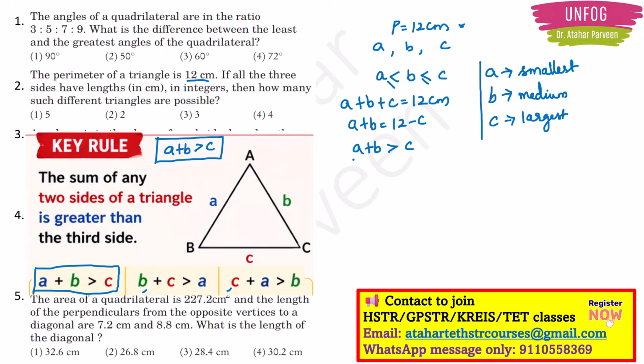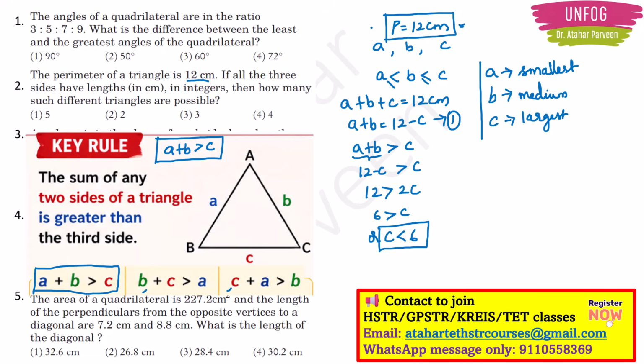In place of a plus b, I will write 12 minus c from equation 1. So 12 minus c is greater than c, or 12 is greater than 2c, or 6 is greater than c, or c is less than 6. So another condition we have got to make the possible triangles. All these conditions should be satisfied.